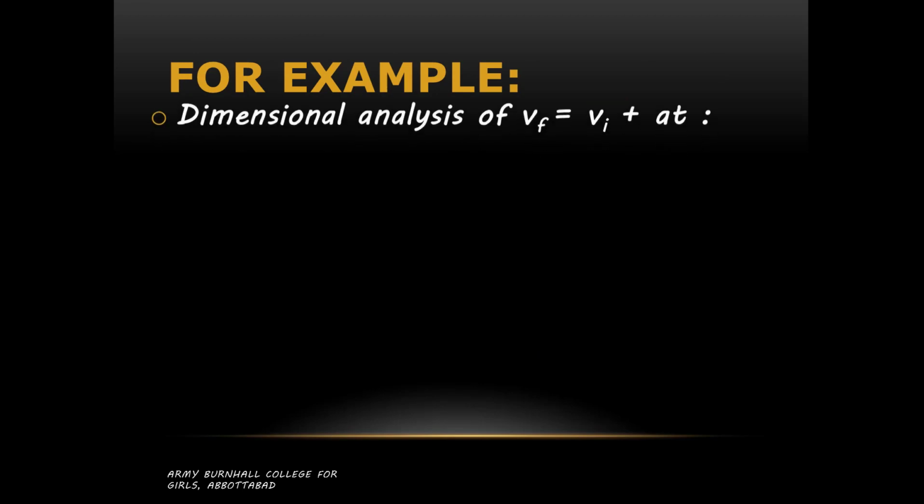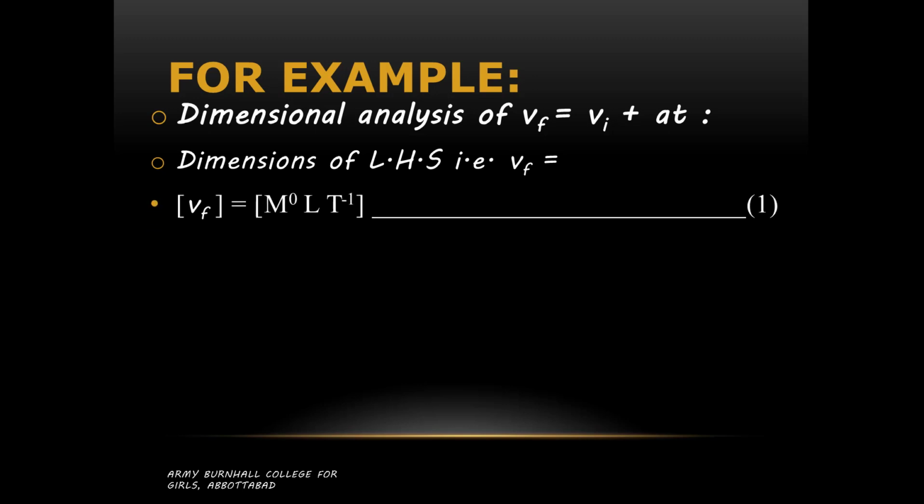Okay, for example, if we have a given equation of motion, Vf = Vi + At, and we want to check whether it is dimensionally correct or not, what do we have to do? We will first consider its left hand side, Vf, and find its dimension. We know that the dimension of velocity is [M^0 L T^-1]. If you forget the dimension, you can write down its unit, and from that you can write down its dimension. So meter per second gives the dimension [M^0 L T^-1]. Name it equation number 1. This is the left hand side.